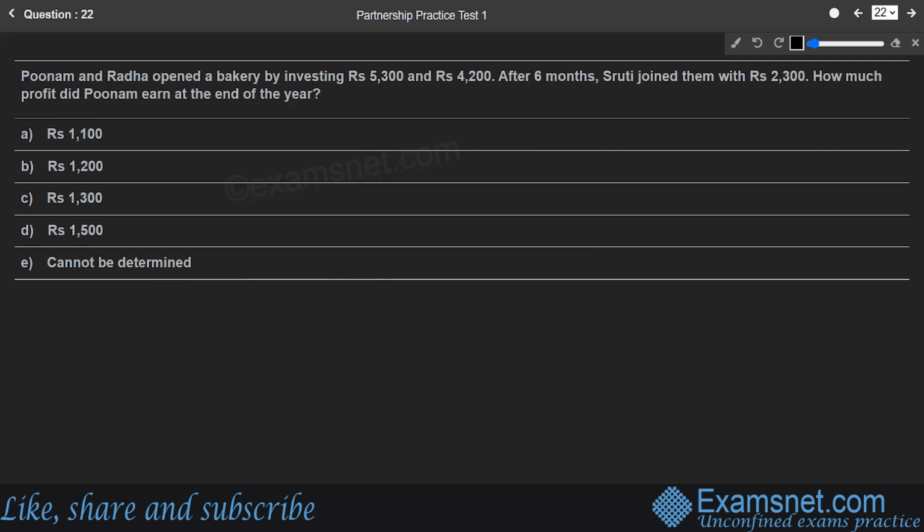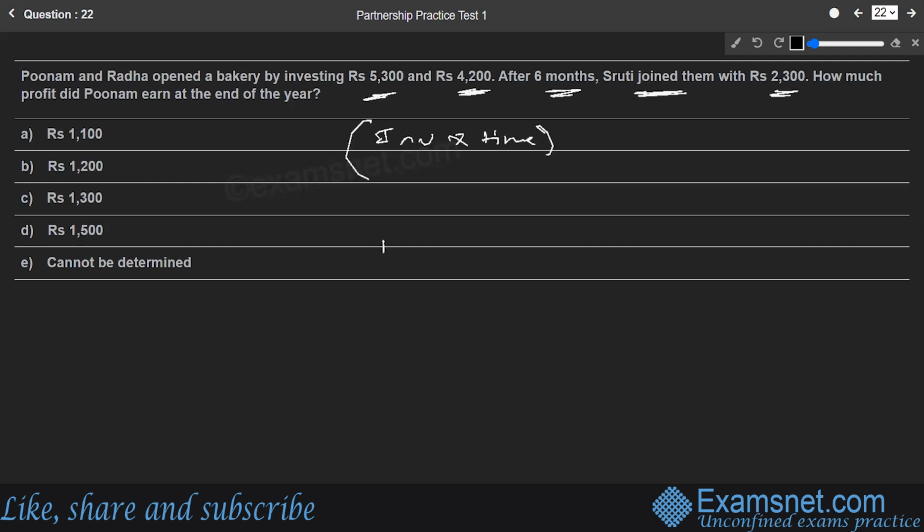Next, Poonam and Radha opened a bakery by investing 5,300 and 4,200. After 6 months, Shruti joined them with 2,300. How much profit did Poonam earn at the end of the year? Okay, so let us find out the investment into time ratio for all of them.